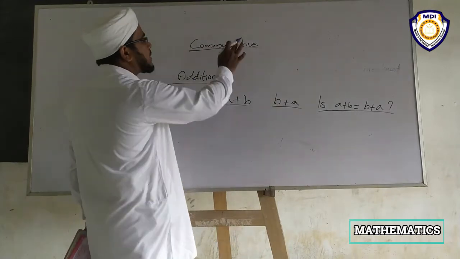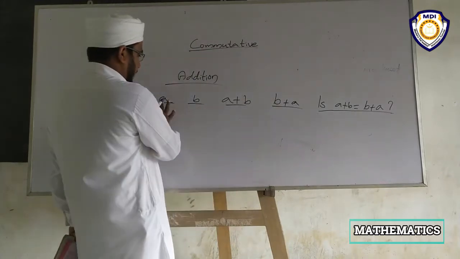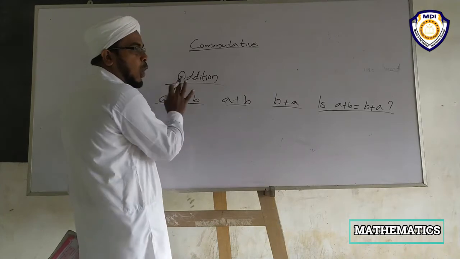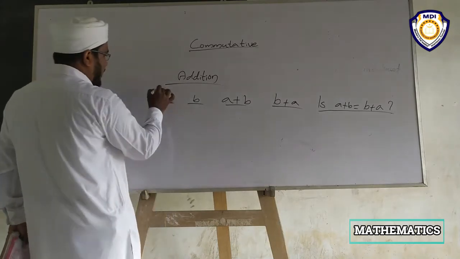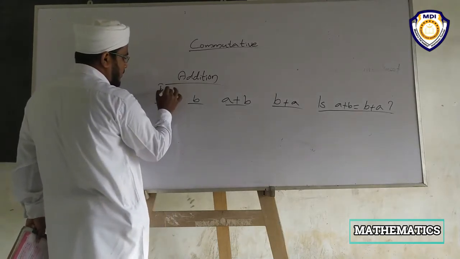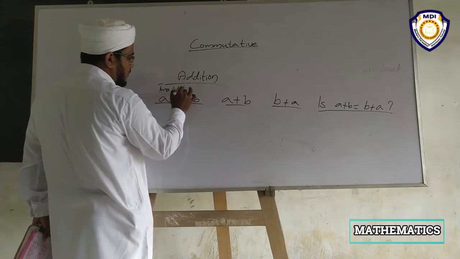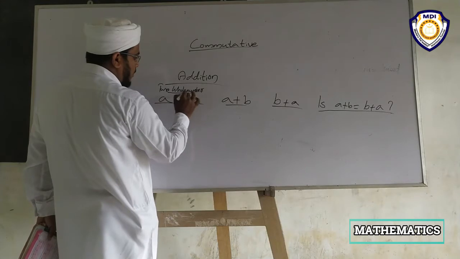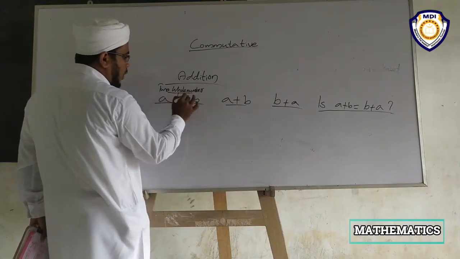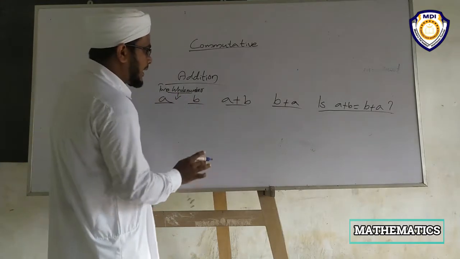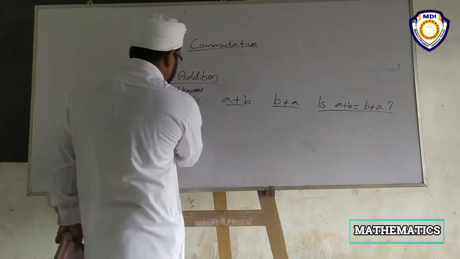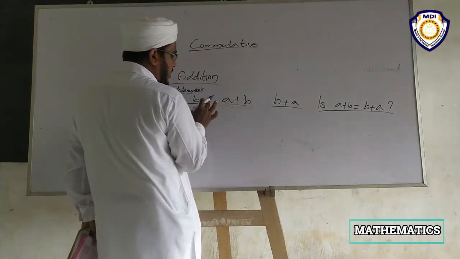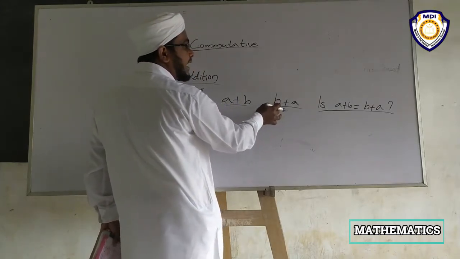Okay, it is the commutative property. A, B means two whole numbers, and A plus B means the addition of these two whole numbers.